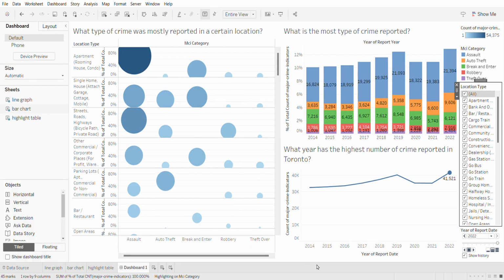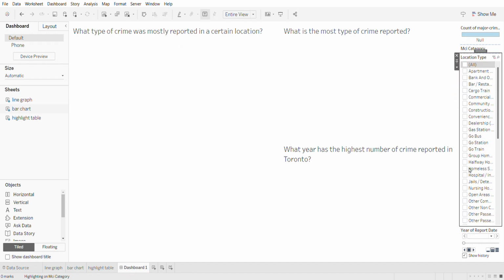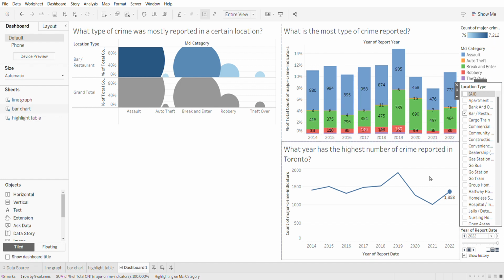So I made a dashboard to combine all the graphs and the charts that were made. I added a filter on the right side to make the data interactive. This will help us visualize and understand the data better. For example, we want to find out a specific type of location and the number of cases that occurred. Let's say we want to find out how many cases occurred in a bar or a restaurant. So notice that when we apply the filter, all our graphs and bar charts change as well.